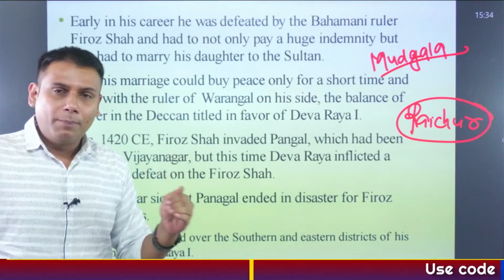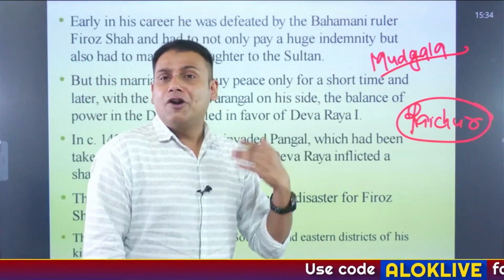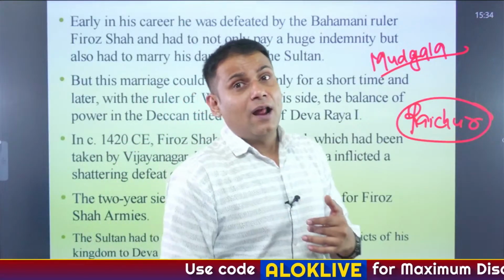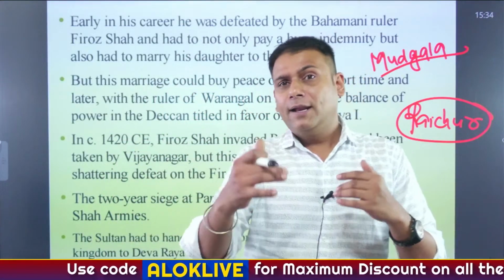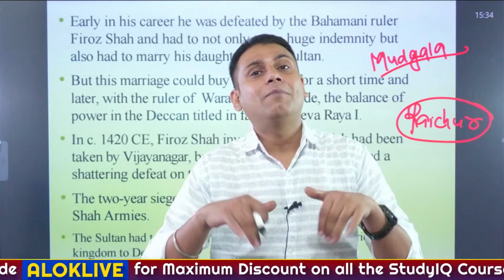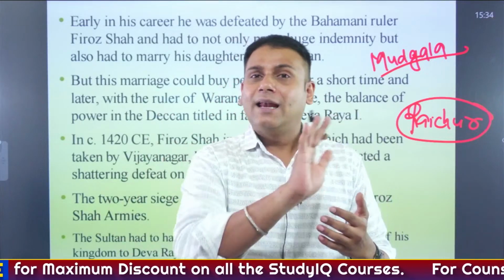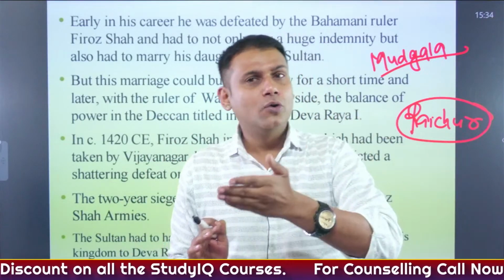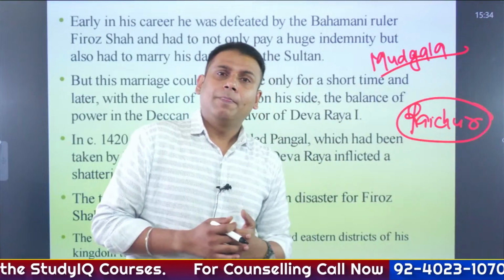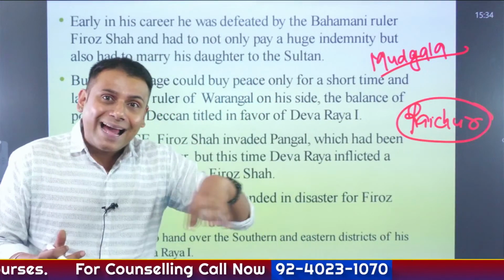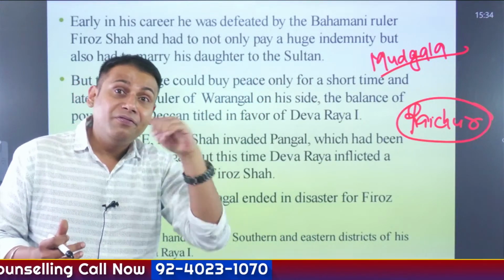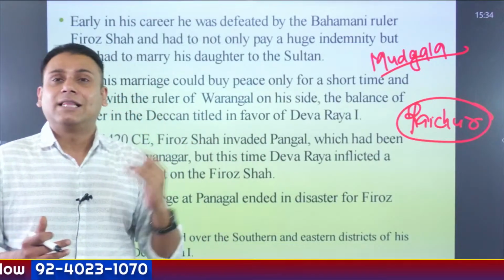Okay? I'll repeat the point again. Farishta and Robert Sewell mentioned that Deva Raya I fell for a girl, particularly around the region of Mudgal, and he wanted to marry her, which was declined by her father, who was a goldsmith or a farmer. Now, he started attacking the villages around that region, and these villages were a part of the Bahmani Sultanate.